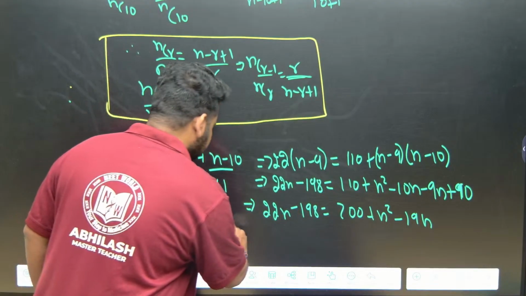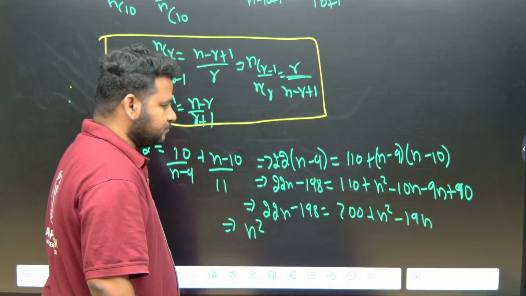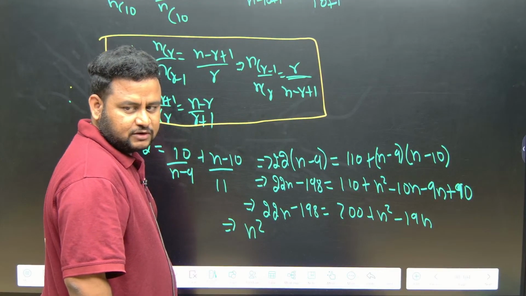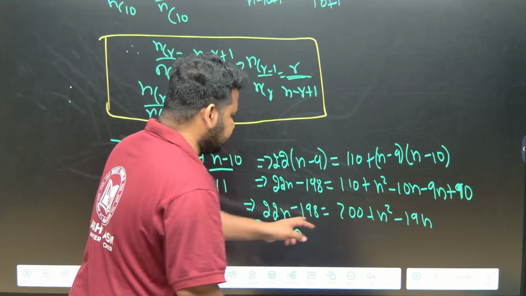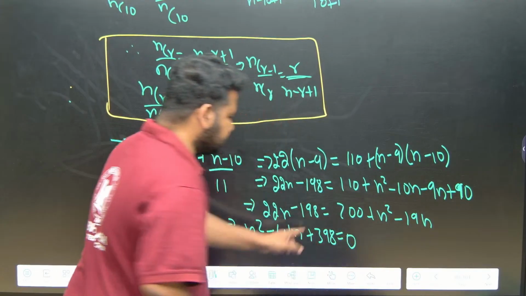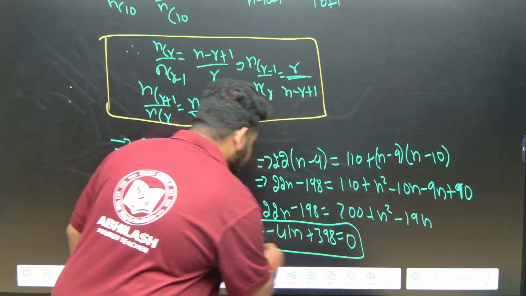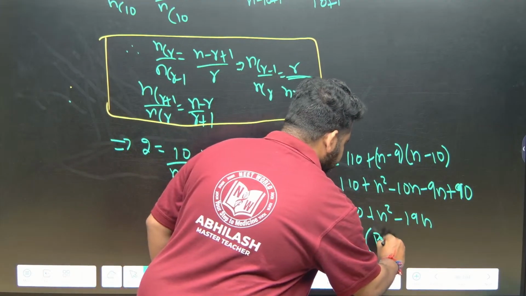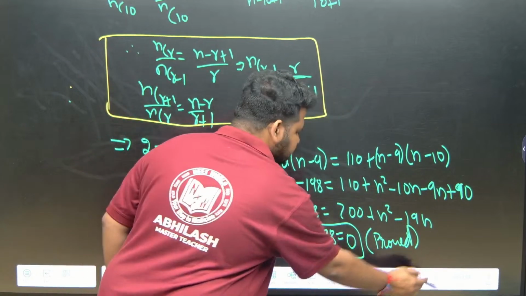That will become N square minus 19N minus 22N, which is minus 41N. 198 plus 200 is plus 398. If you send it that side, plus 398 is equal to 0. Proved. That's it. That is what the question asked.